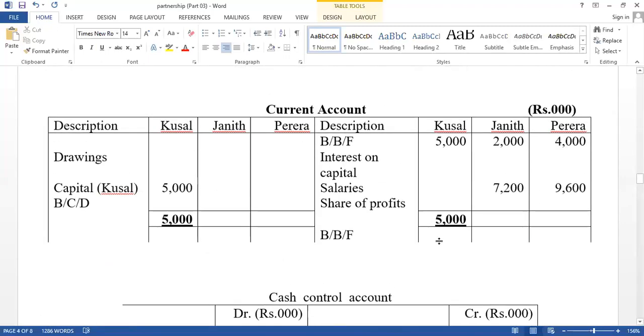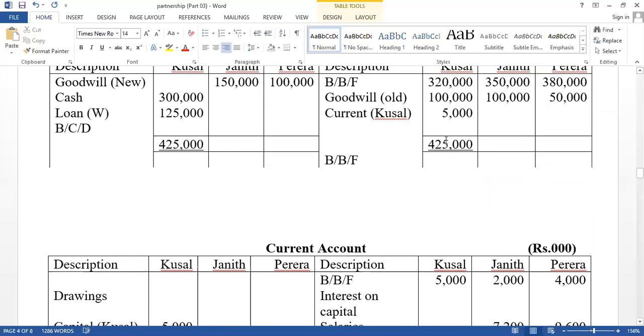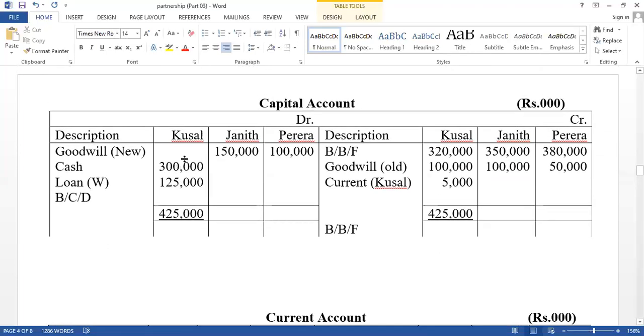Think first, the current account balance of the retired partner should be transferred to the capital account. Then close the capital accounts. At the time of retirement, 300,000 was paid in cash. That value: cash account credit, capital account debit. The balance part, if it is not paid, should be transferred to the loan account. Therefore, capital account debit, loan account credit. That is the way you have to calculate equity.